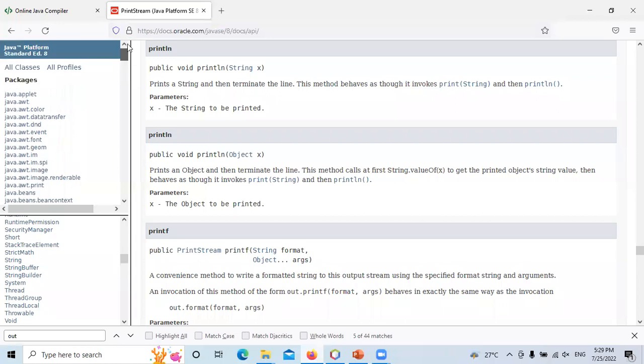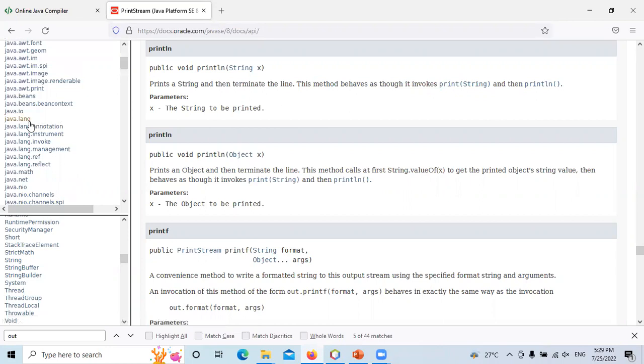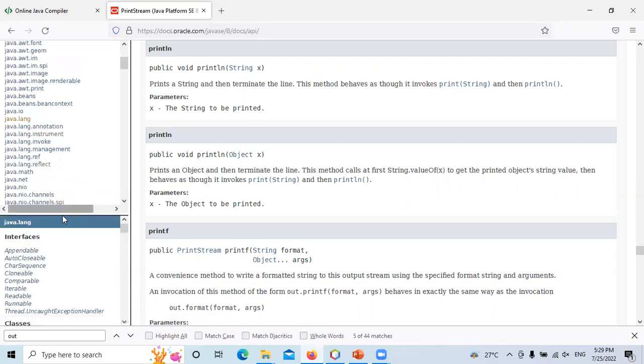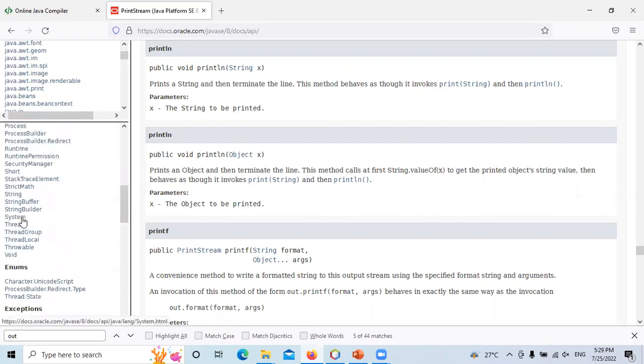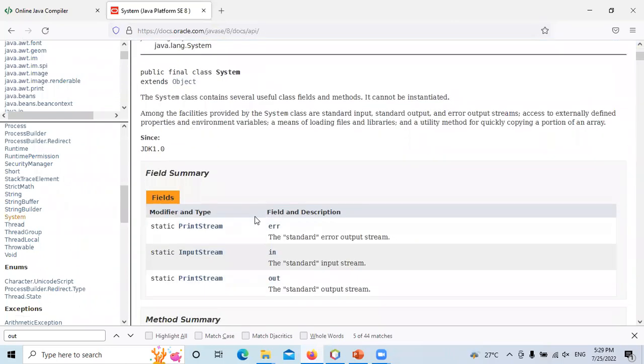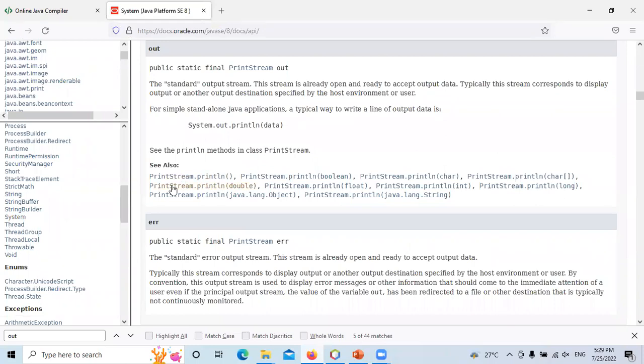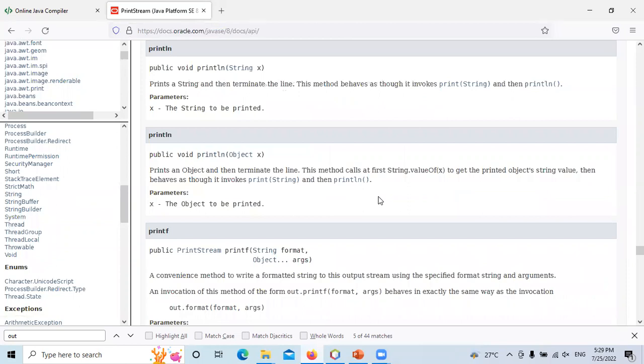This documentation has got the details of everything, the packages. The package we have used so far is java.lang. Go to the lang package, and then within lang we use System. Let's go to System. Within System we use out. Out is one of the members. So go to out. It's got many methods. We use the println method with a string value. Going to this will tell us how to use this method, and everything that this method will do.